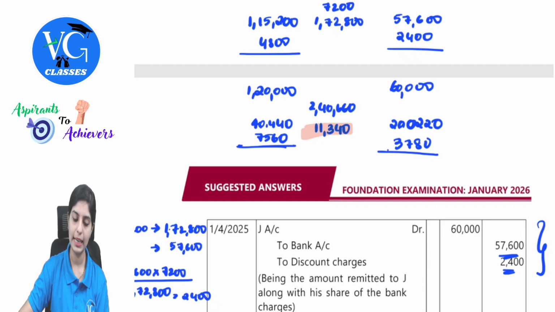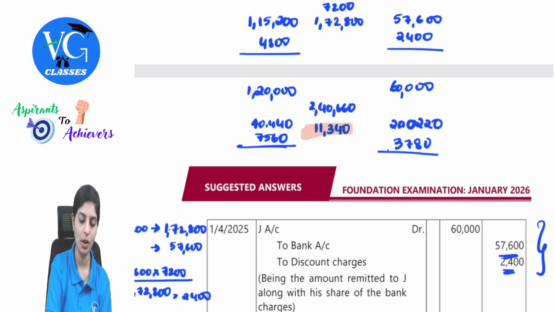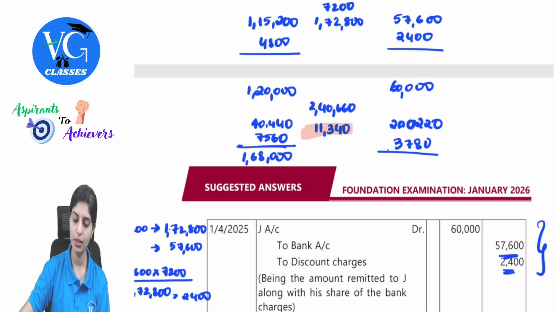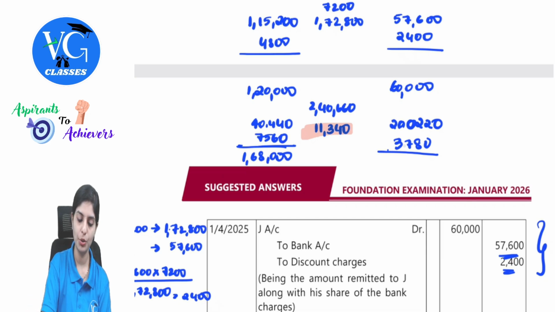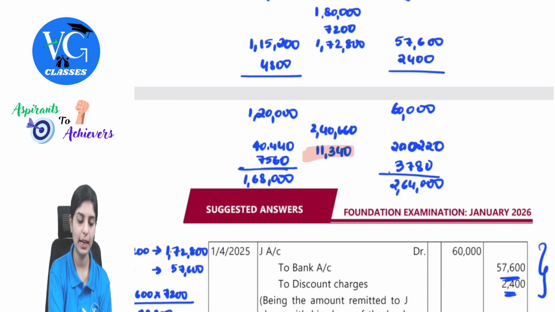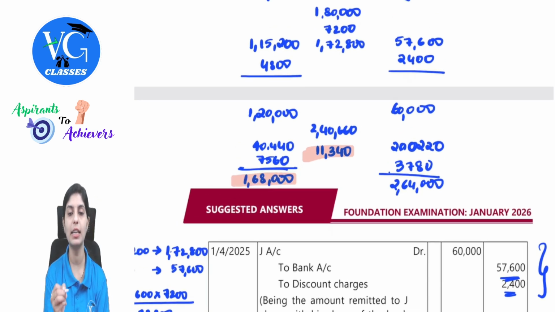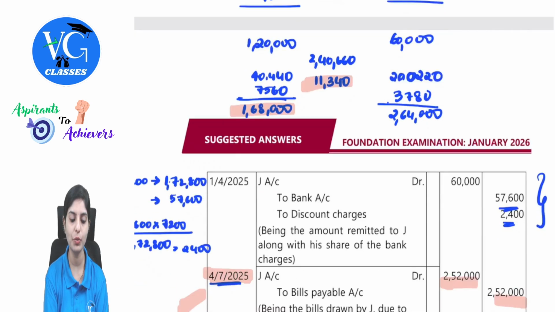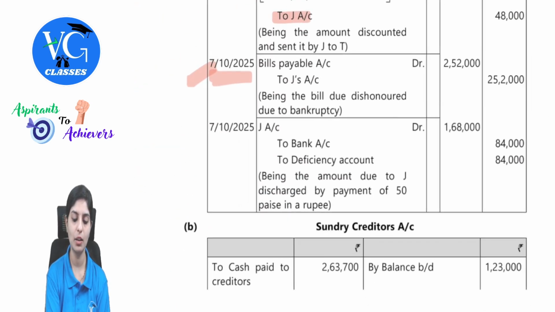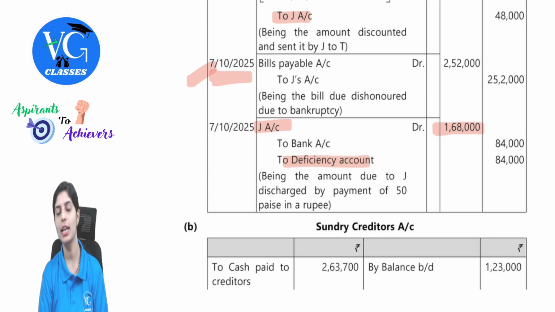So net balance, 1,20,000 plus 4440 plus 7560. This will be 1,68,000 for T. 60,000 plus 2,220 plus 3780 is 2,64,000 for J. So net balance of T is 1,68,000. In this only 50% is realized. So what will be the entry? J's account debit 1,68,000 to bank, 50% is realized and the remaining goes to deficiency account.